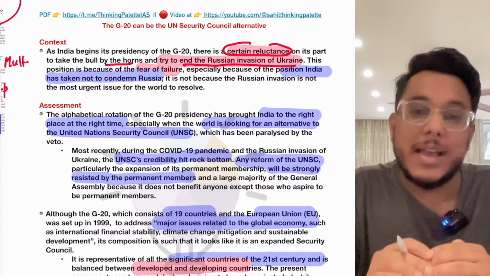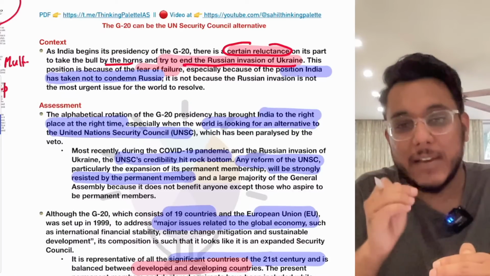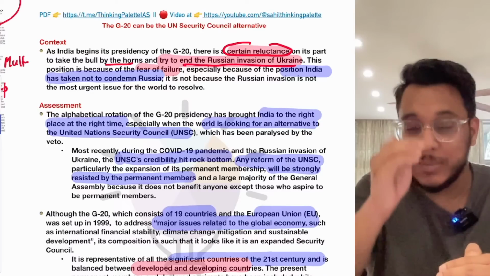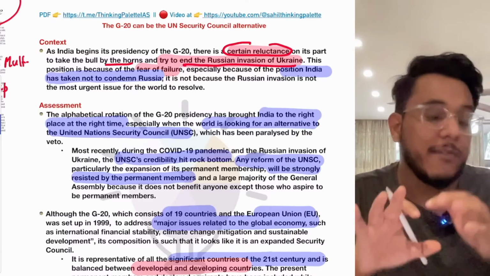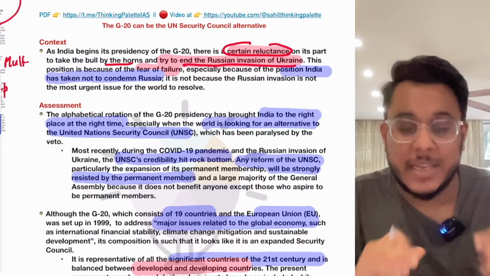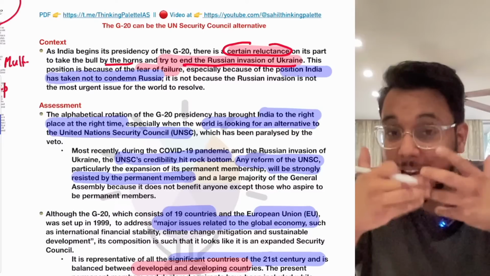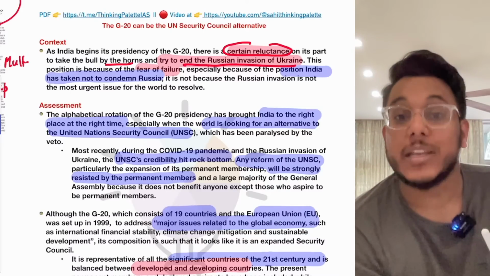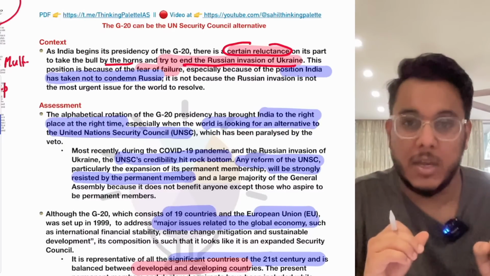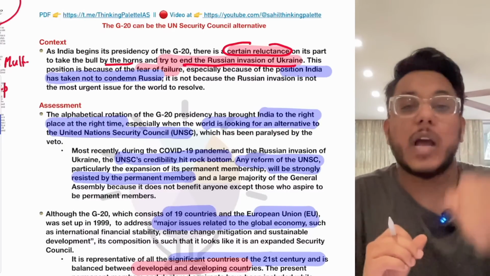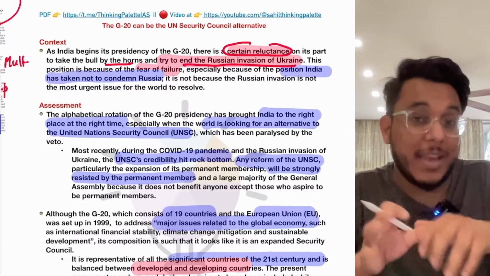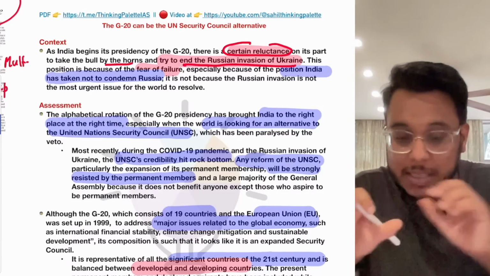Why? Because understand this thing, that we have never condemned Russia for the Ukraine war. We never pinned down the responsibility entirely onto Russia, because we were following our strategic autonomy. But as now India has become the president of the G20, the countries will ask questions of India that what you are actually doing to condemn Russia or to stop this particular Russia-Ukraine war. Okay, we need to commend one or the other country in that particular respect, and actually the weight is more in favor of Ukraine and the weight is against Russia.